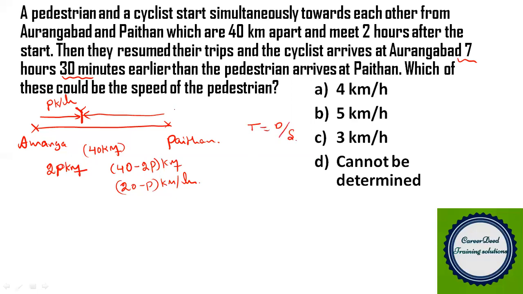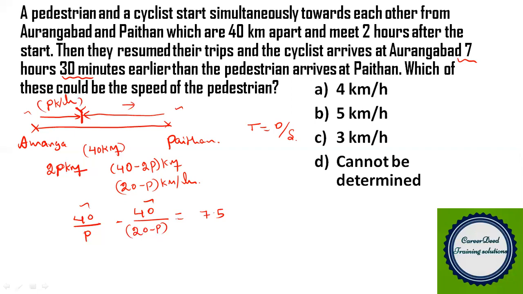From Python to Aurangabad, the cyclist is covering 40 kilometers, and his speed is 20 minus p kilometer per hour. The pedestrian is also covering the same 40 kilometers, but with the speed p kilometer per hour. That's the reason the pedestrian is taking 7.5 hours more than the cyclist.